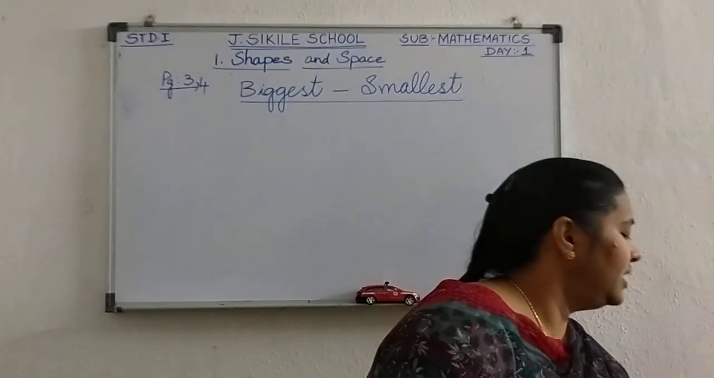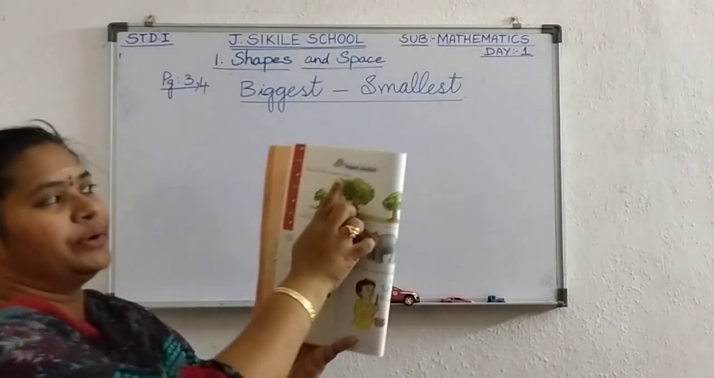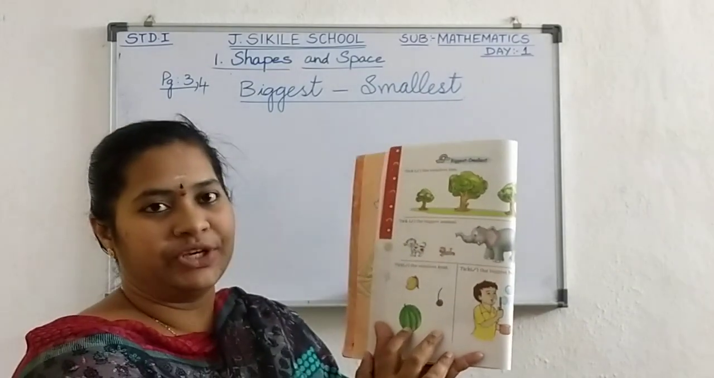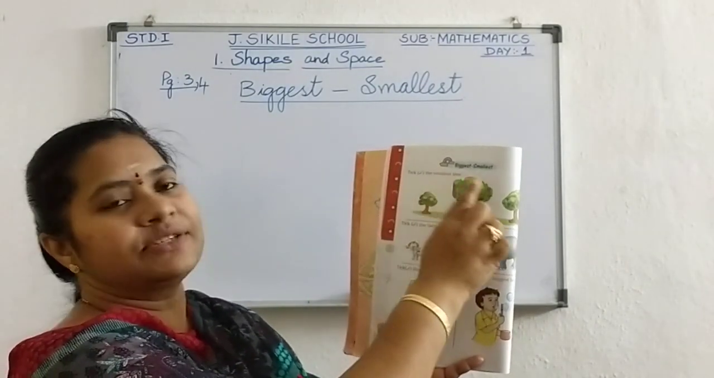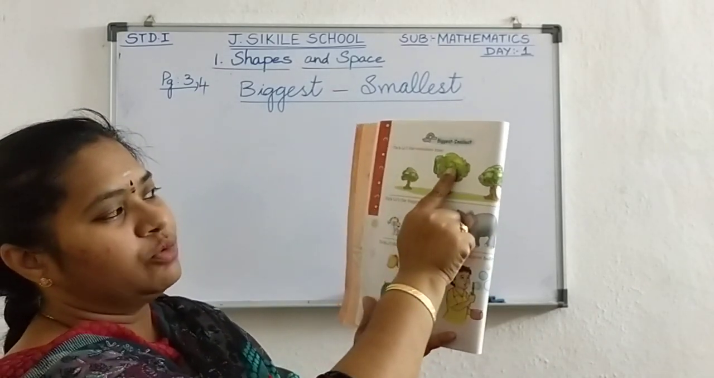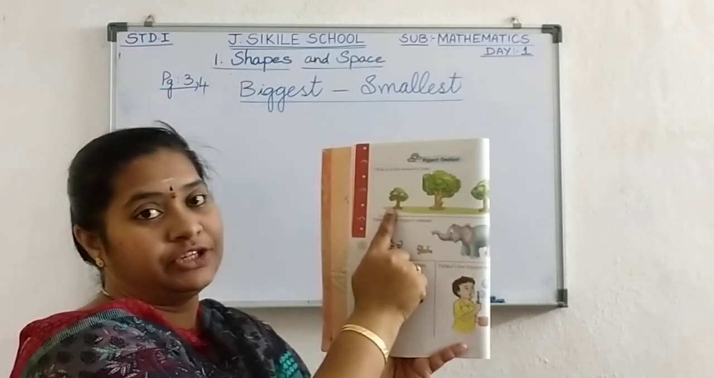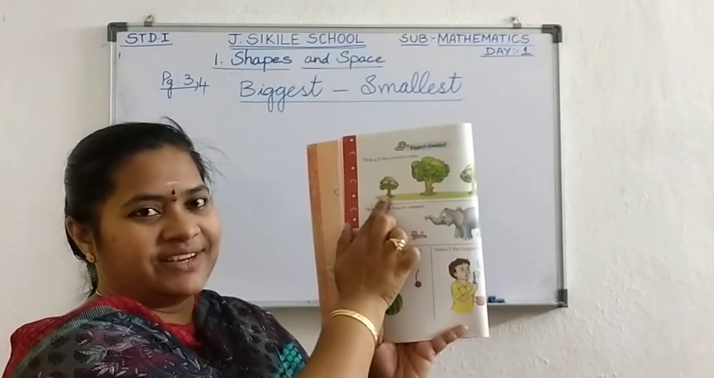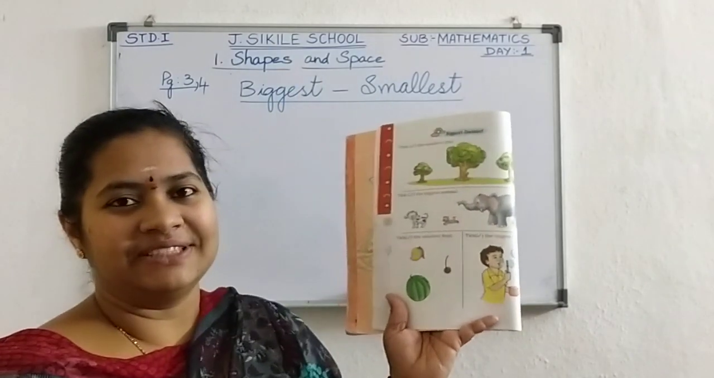Now see here in your textbook you have the exercise biggest and smallest and you have the pictures over here. Now take the smallest tree. Now what is the smallest tree here? Here see, here one tree and here one tree. Which is the smallest tree? First one. Very good. Tick a mark for that.